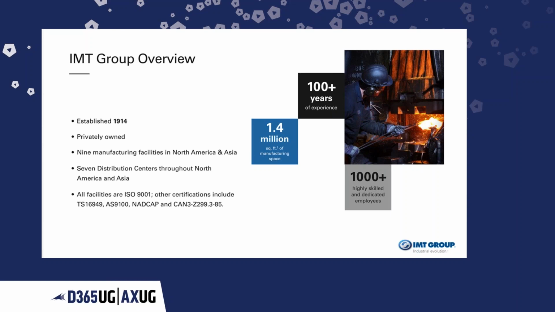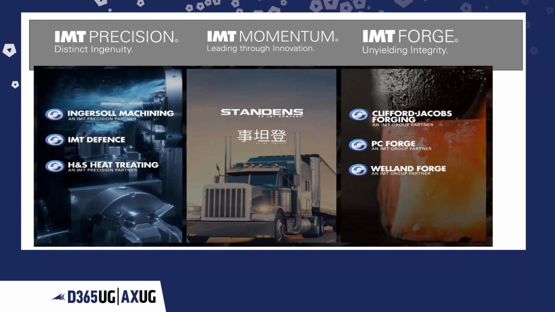We have 7 distribution centers throughout North America and Asia, and we have all the required certifications for running a manufacturing facility.